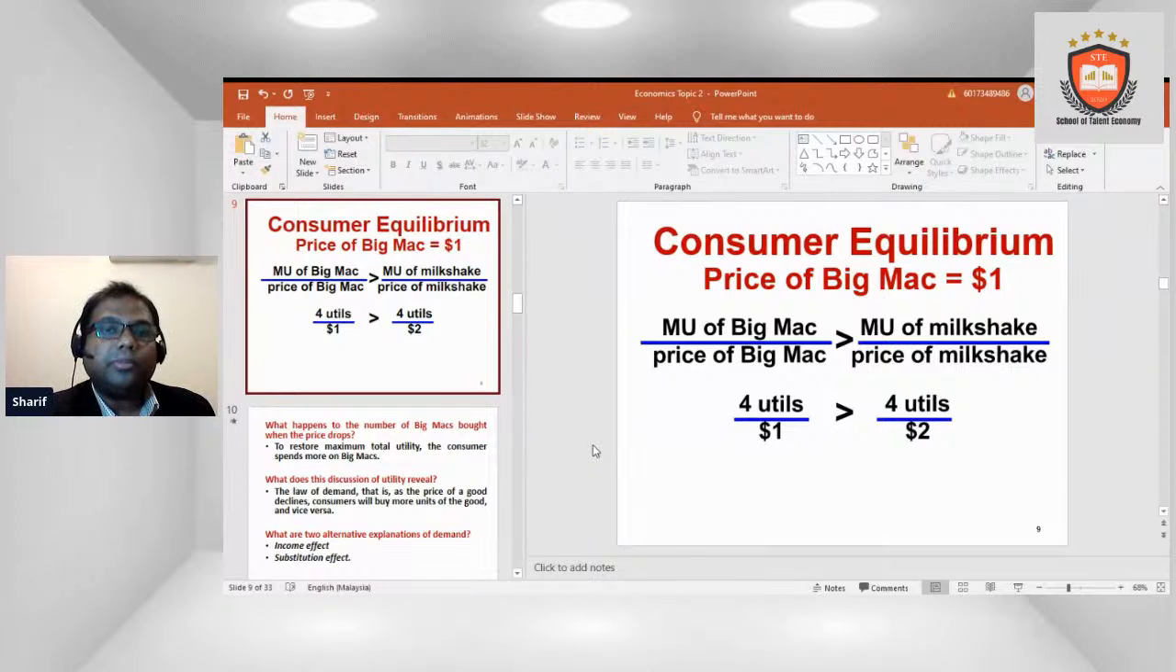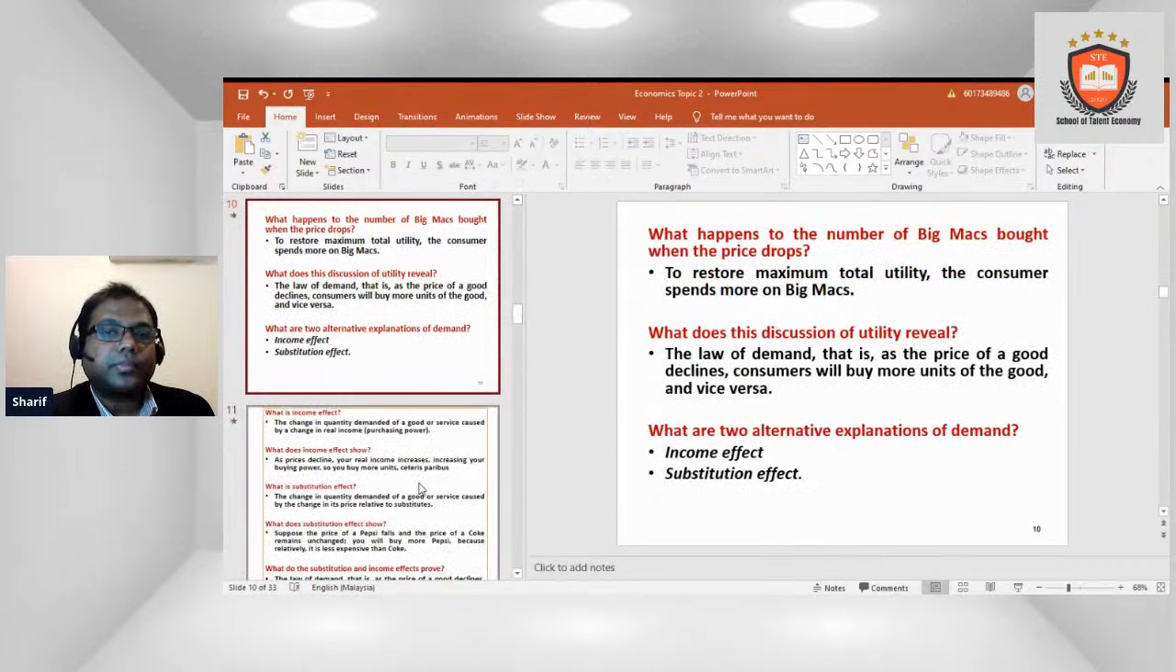So the marginal utility of a Big Mac divided by the price of a Big Mac is greater than the marginal utility of the milkshake divided by the price of the milkshake. In that situation, the marginal utility is 4 and we have $1, and the marginal utility is 4 divided by $2. So if we focus on this,